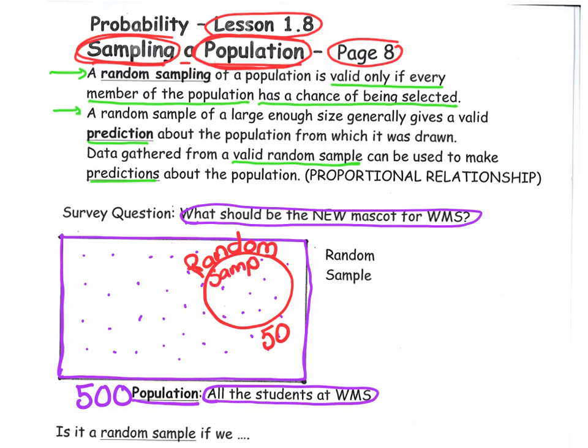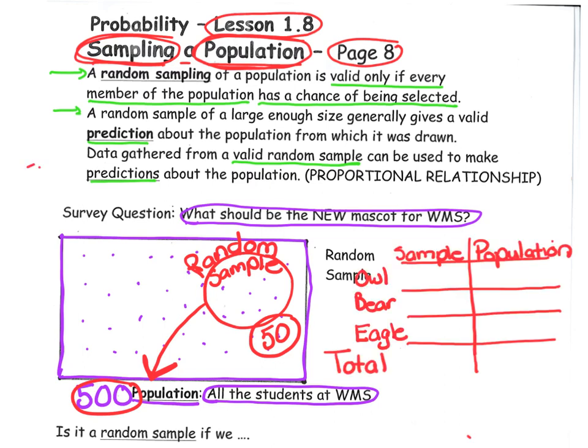That sample, if selected correctly, will give me the information I need to make a prediction about the larger group, the population. A good random sample should reflect what the population is thinking. So instead of talking to 500 students, I can talk to 50 and still come up with the information I need.